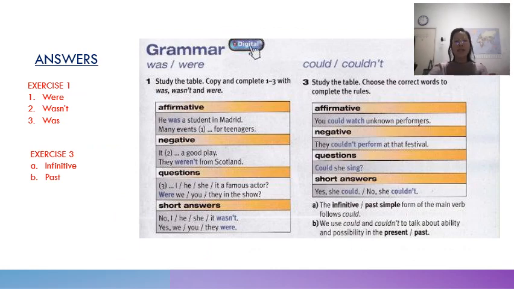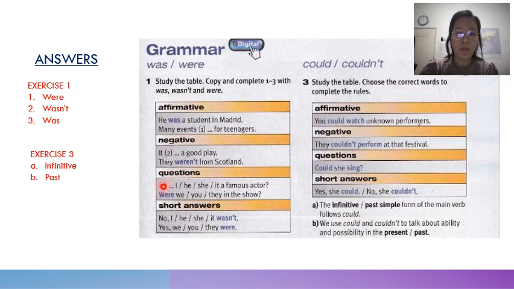Okay, let's look at this exercise. The answers are given. Okay, it's in your pause too. Okay, study the table, copy and complete 1 to 3 with was, wasn't, and were. Okay, he was a student in Madrid. Many infants were for teenagers because you could only use the answer was, wasn't, and were. Okay, in the negative form, it a good play. Okay, it wasn't a good play.